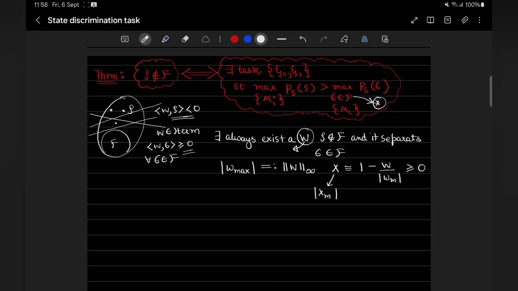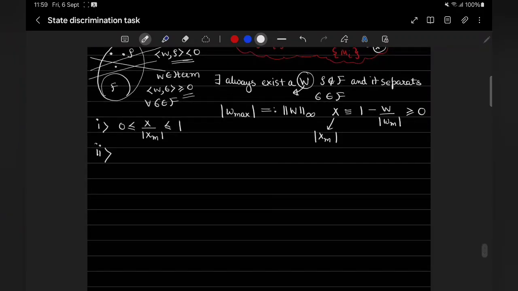And now what we can observe is that 0 is always less than or equal to X over X max, which is less than or equal to 1, because I am dividing by the maximum eigenvalue. So this is the first observation. The second observation is that because -1 is less than or equal to W over W max, which is less than or equal to 1, it implies that 0 is less than or equal to trace of sigma W over W max, which is less than or equal to 1.